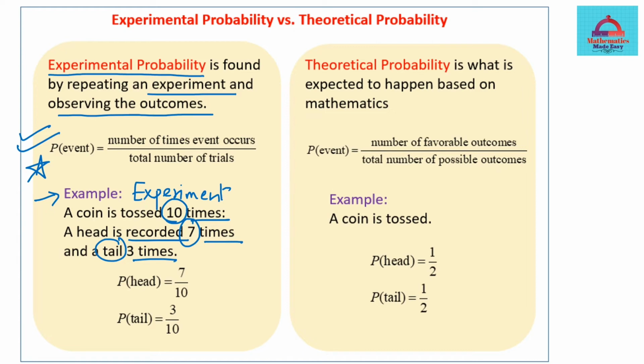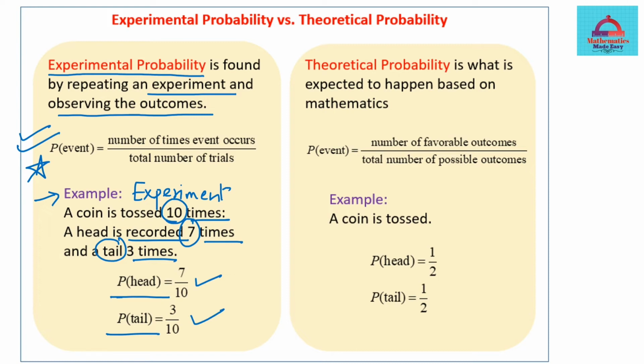If you now want to define your probability for this experiment, the probability to get a head and the probability to get a tail, it's very simple. You look at the outcomes you got in this experiment, that is 7 for heads out of the total. So 7 divided by 10 is your experimental probability to get the head. Similarly, the probability for a tail is 3 divided by 10, where the tail came 3 times.